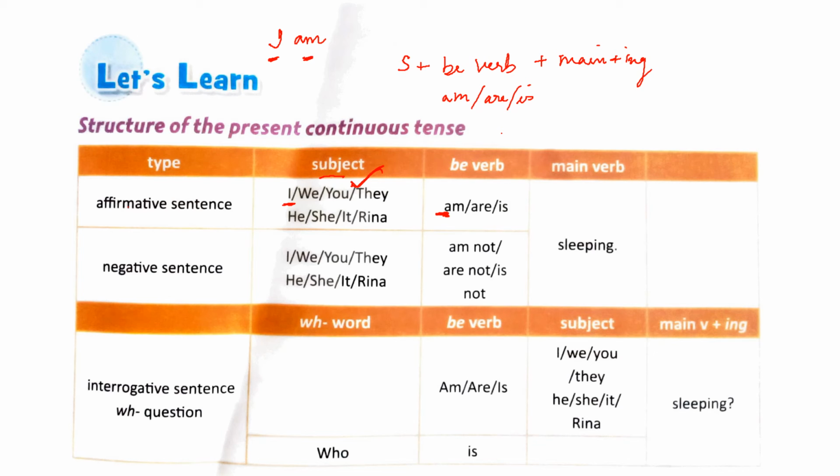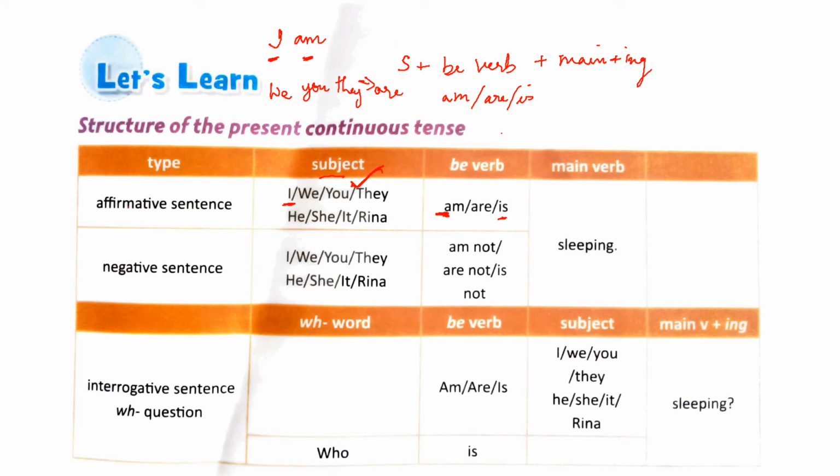With we, you, and they, you use the be verb are. So we are sleeping, you are sleeping, they are sleeping. And if the subject is he, she, it, or Reena, or any singular noun, you will use the verb is.